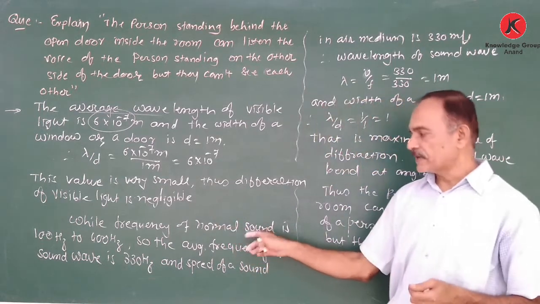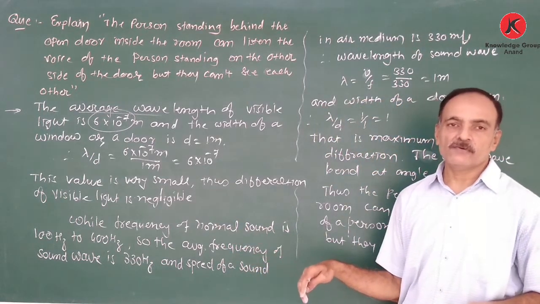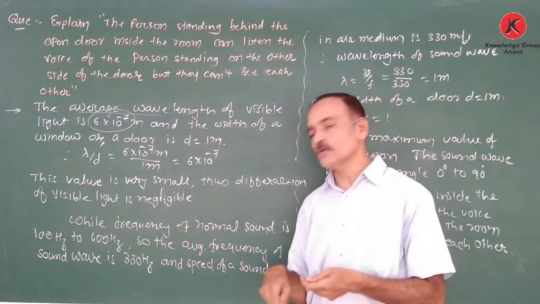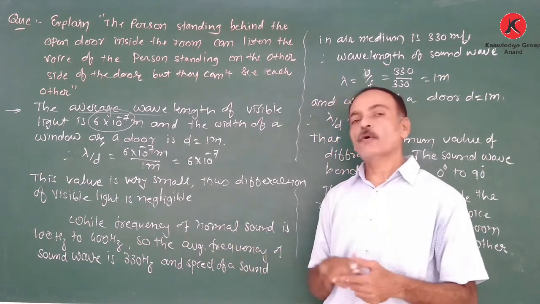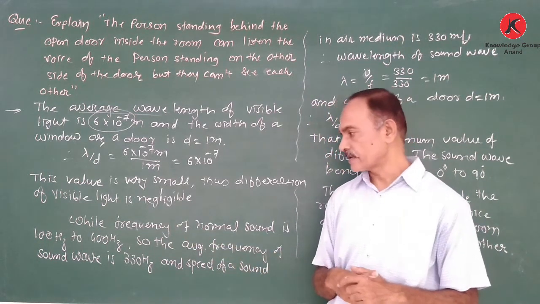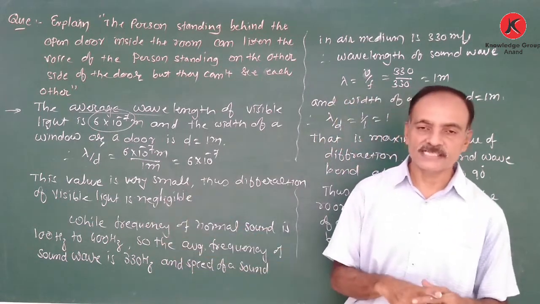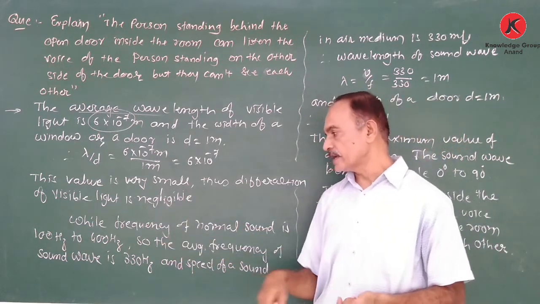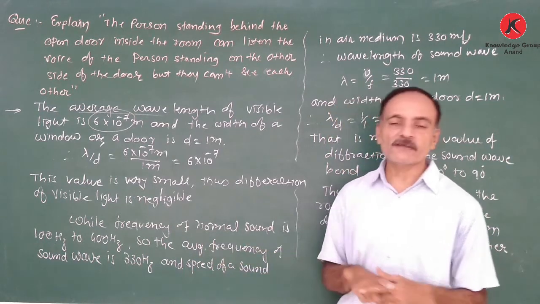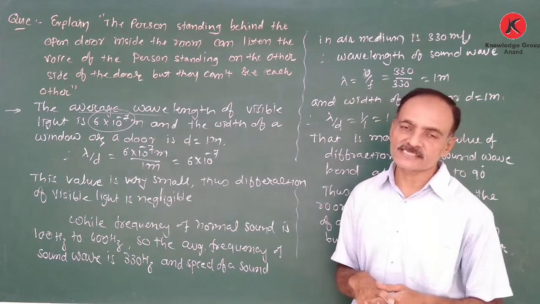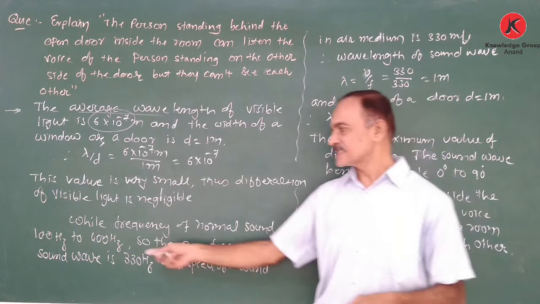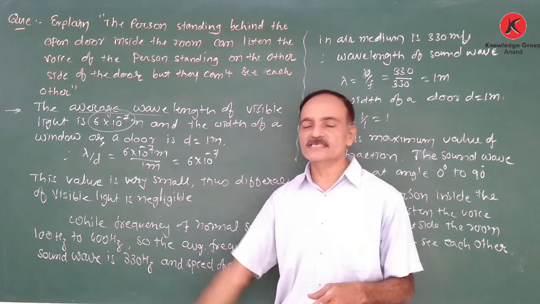While the frequency of the normal sound wave is between 100 Hz and 400 Hz. When we are talking, the frequency of our voice is in this range, 100 Hz to 400 Hz. So the average frequency of the sound wave we consider as 330 Hz, which lies between this minimum and maximum value.